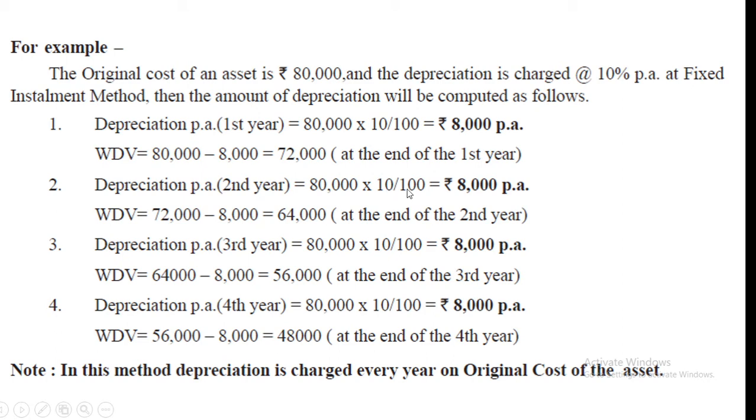Second year also we have to charge depreciation only on cost because it is the fixed installment method. And then you have to deduct depreciation from the written down value. Third year also the same depreciation amount will come. Fourth year also the same depreciation amount will come. The written down value you will get different. Okay, 80,000, second year 72,000, then 64,000, then 56,000. But the depreciation amount is the same every year. Okay. In this method, depreciation is charged every year on the original cost of the asset.